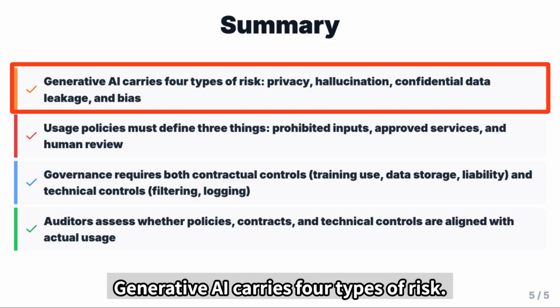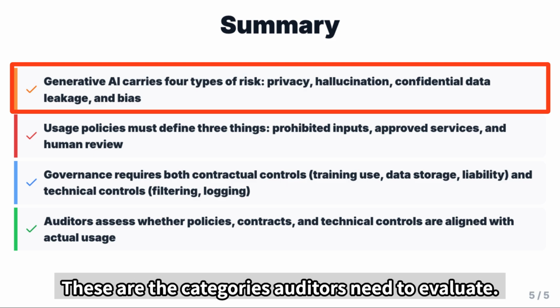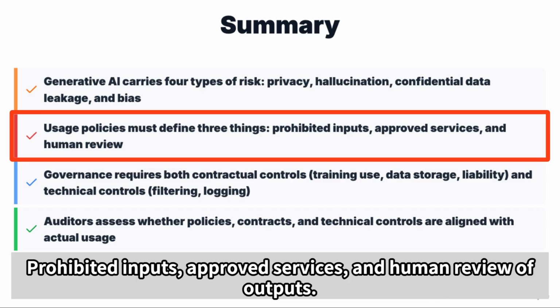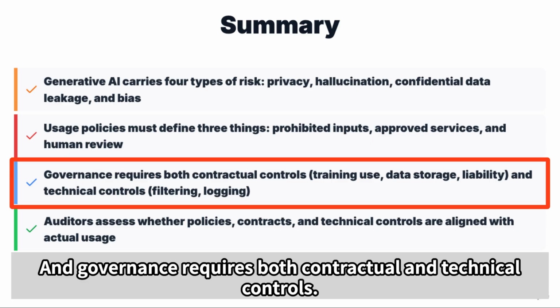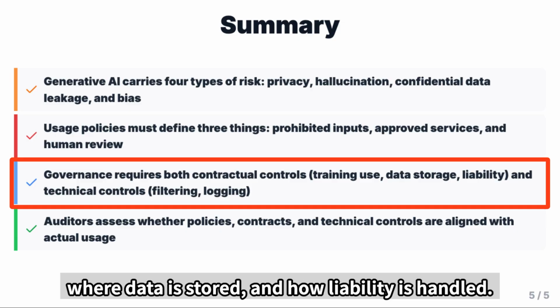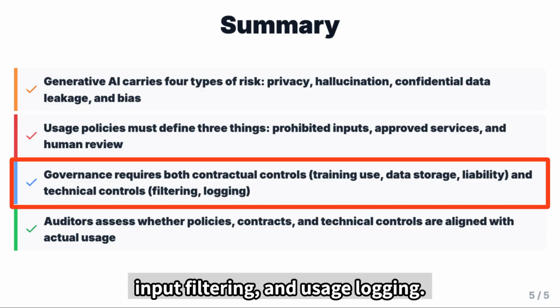Let's wrap up. Generative AI carries 4 types of risk: privacy, hallucination, confidential data leakage, and bias. These are the categories auditors need to evaluate. Usage policies must address 3 things: prohibited inputs, approved services, and human review of outputs. And governance requires both contractual and technical controls. On the contract side, check whether input data is used for training, where data is stored, and how liability is handled. On the technical side, implement private environments, input filtering, and usage logging.